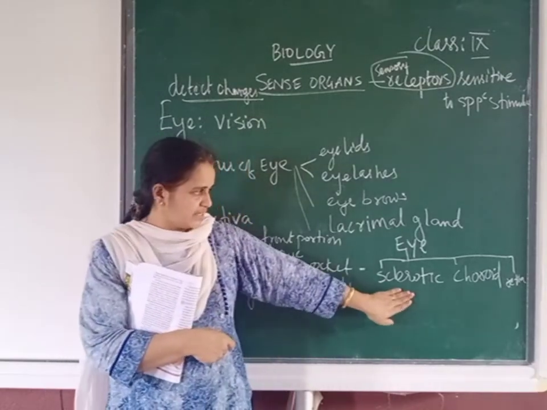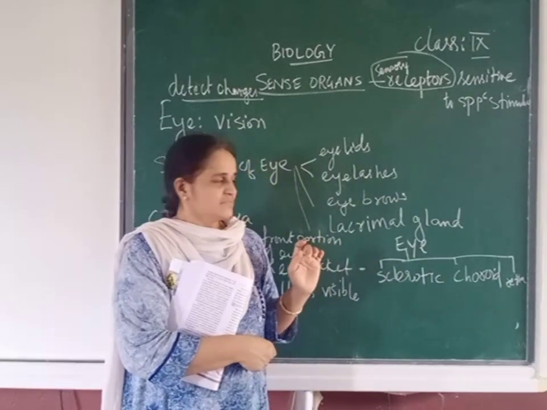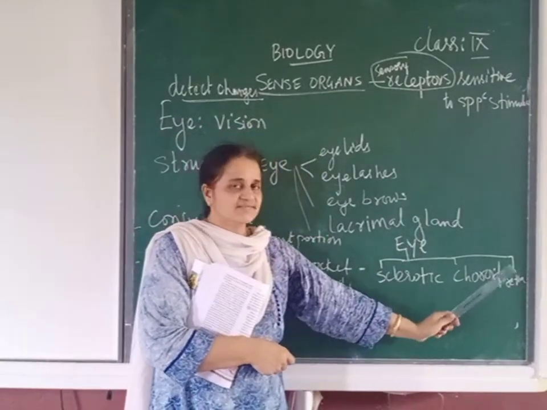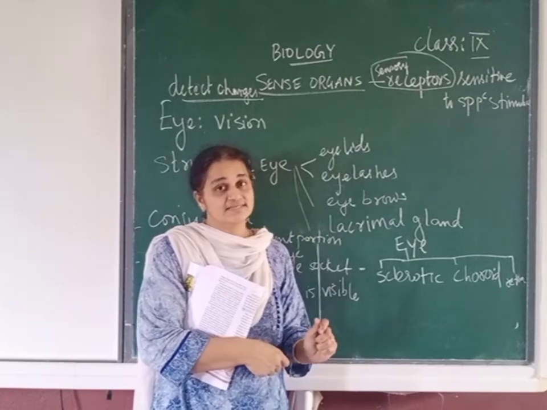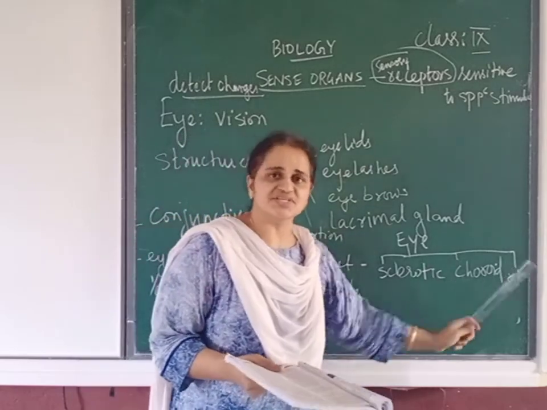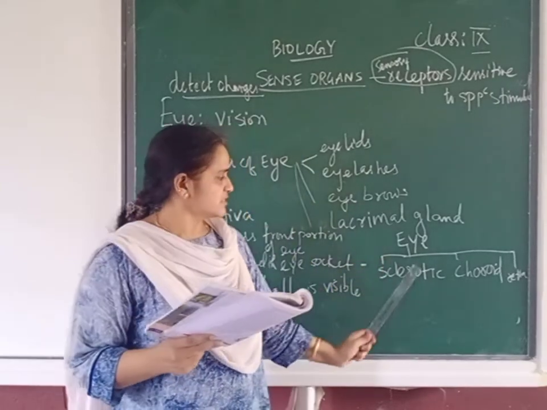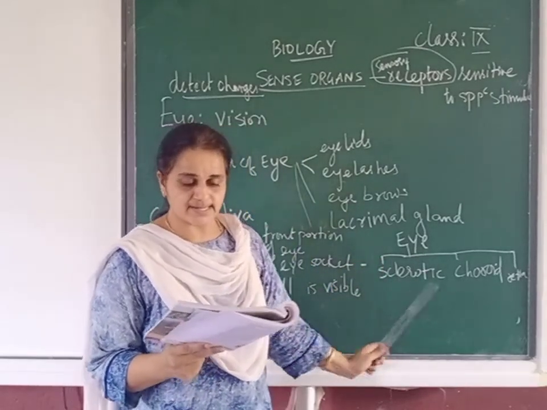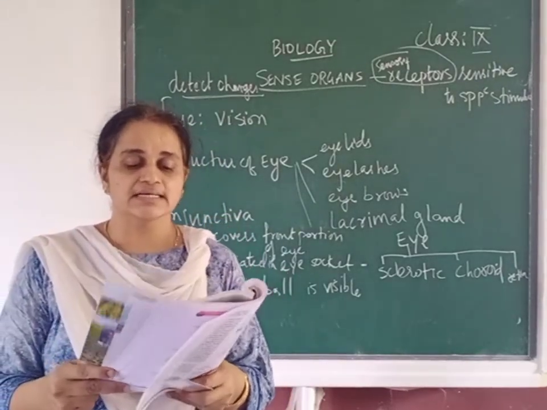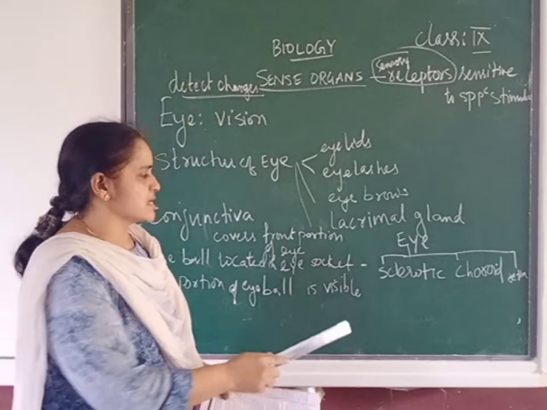What are they? Sclerotic, choroid and retina. So the sclerotic layer, choroid layer and retina. Did you understand the 3 layers? The 3 main layers are clear? Sclerotic, choroid and retina. These are the 3 main layers of the eye. Now we will see one by one. What is the sclerotic layer? The outermost thick, tough, fibrous, non-elastic and white colored layer is what? Sclera, or the sclerotic layer.